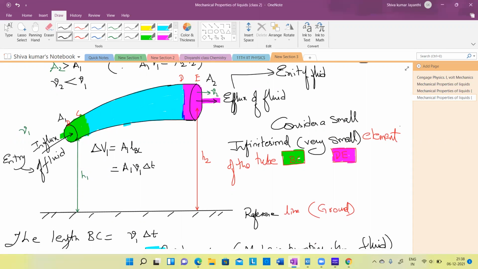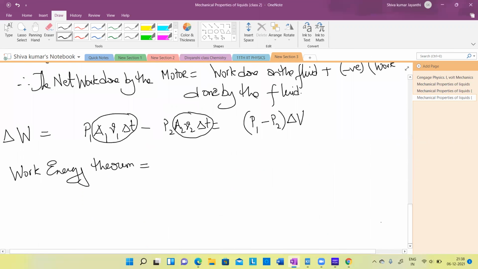So H1 to H2 means a height difference has come in. Velocity is also changing. V1 velocity reduced to V2. Yes or no? Therefore, from the work energy theorem, the net work done should be equal to, in this case, the change in the potential energy plus the change in the kinetic energy.